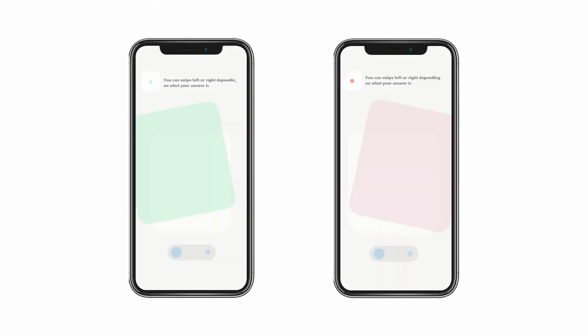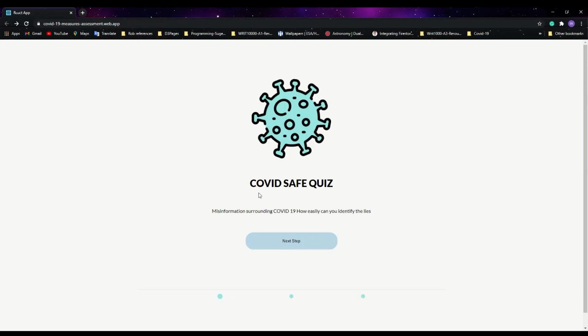The second library we decided to use is called React Tinder Card, which allows us to monitor user swipe actions as well as animating these actions. Another library we considered using is called Material UI. This library provides us with a large range of icons and many other CSS designs.